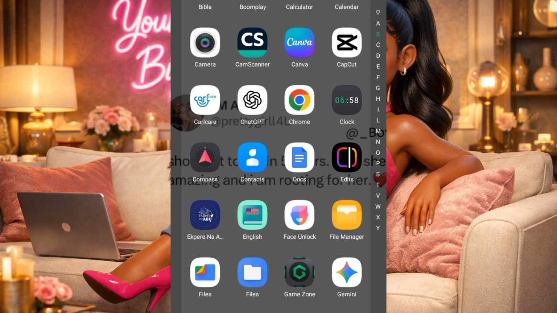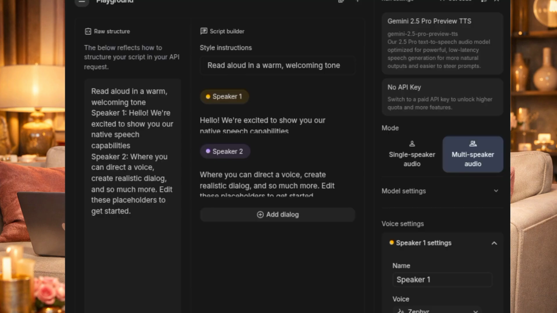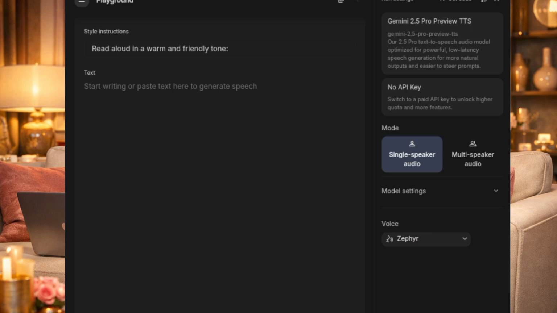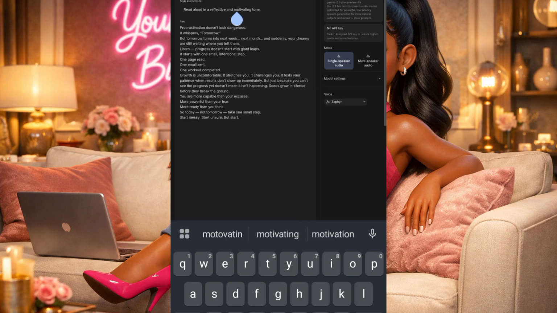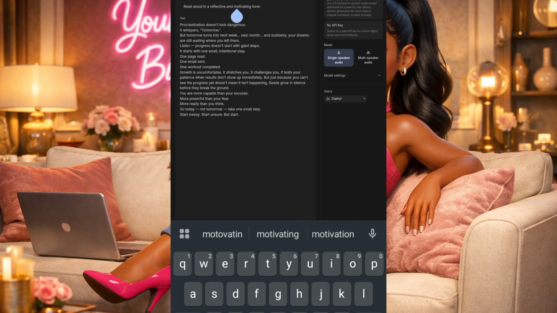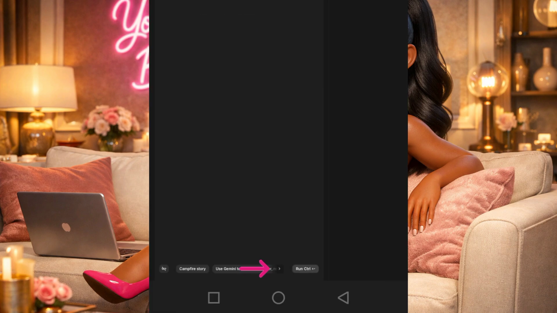So we go over to our Chrome browser and we will type Google AI Studio, and then we have to click on single speaker audio. Then we now have to paste our prompt. Then we now have to change this to read aloud in a reflective and motivating tone. Yes, because we want the voice to be very reflective, right? Then we now have to choose our voice. I'll go for Charon. Yes, because this is a male voice. Then we now have to click on run Ctrl. Then let's see what it will give us.